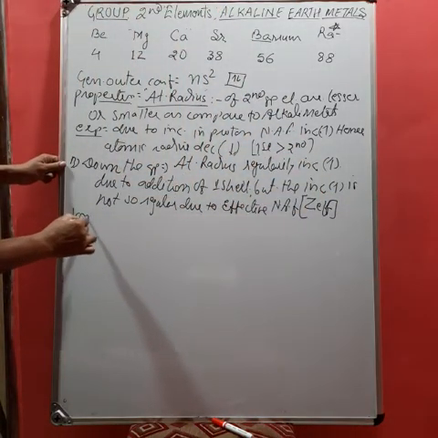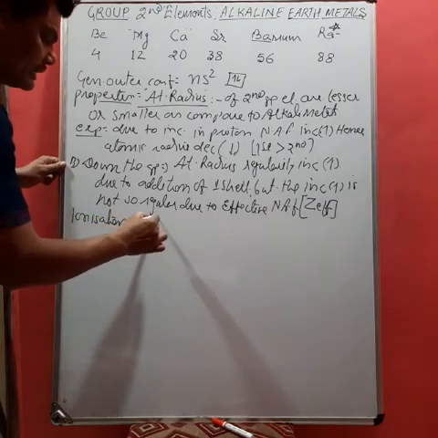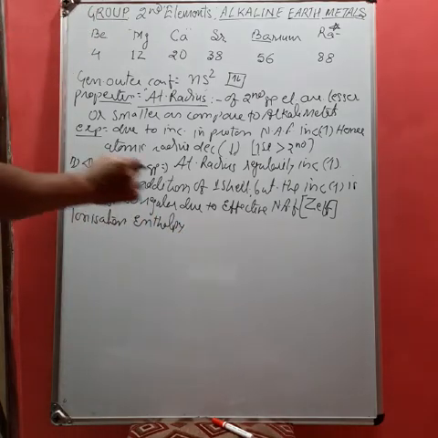Next one is ionization enthalpy. It is also one of the very important properties.